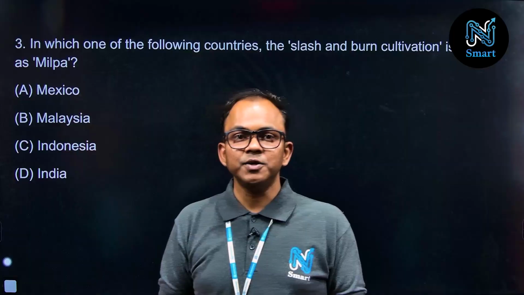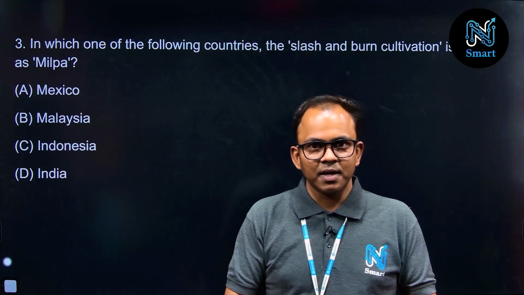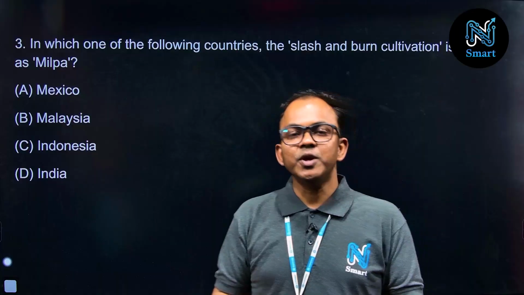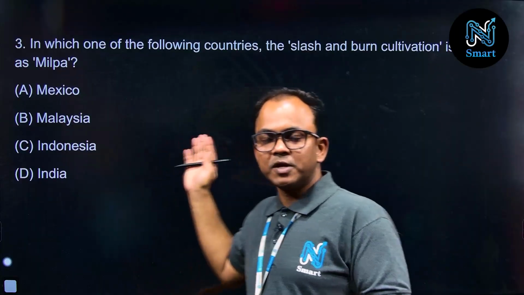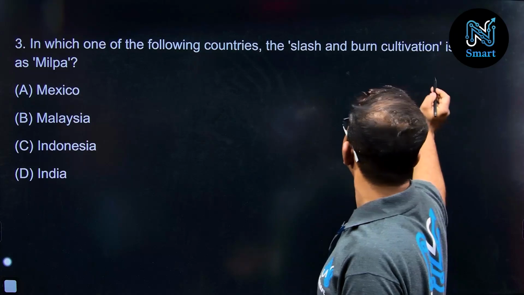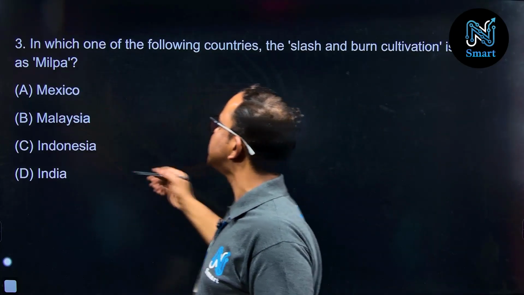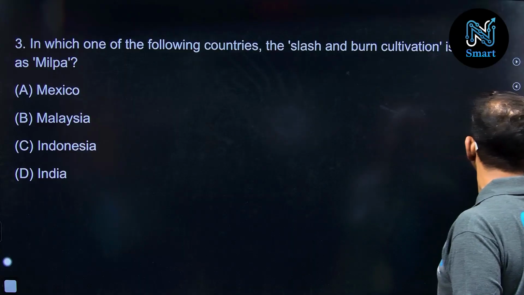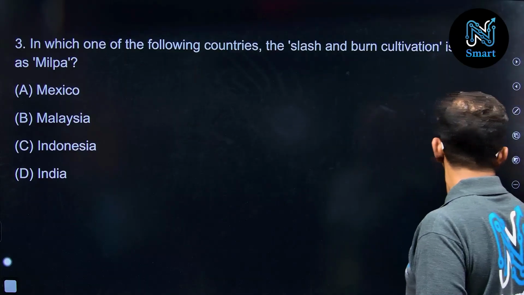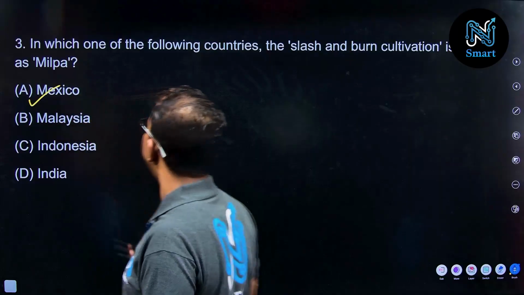In India's northeastern states, it is known as jhum cultivation. From the world's perspective, this question is asking in which country this cultivation is known as milpa. The right answer is Mexico. So for question number 3, the right answer is Mexico.